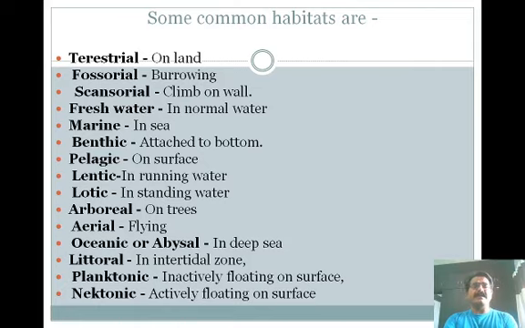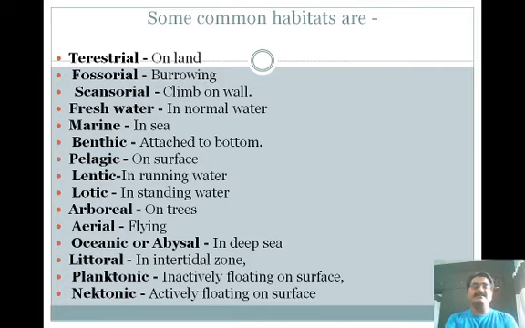Freshwater animals inhabit freshwater bodies. Marine animals inhabit seawater. Benthic animals are another group, which are attached to the bottom. Then the pelagic animals inhabit the surface of the water.